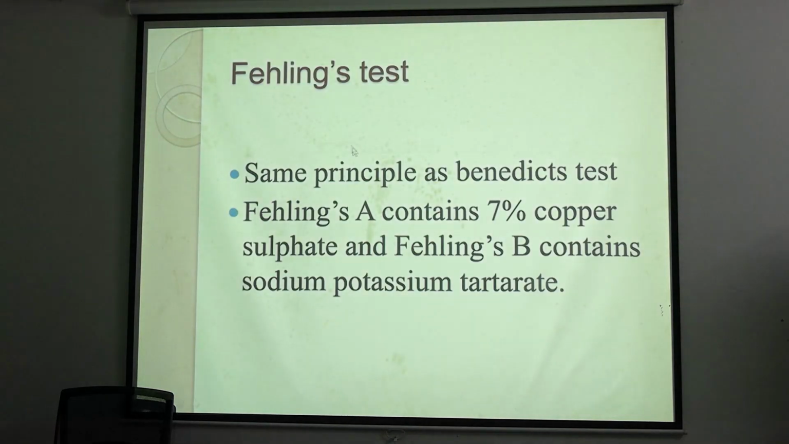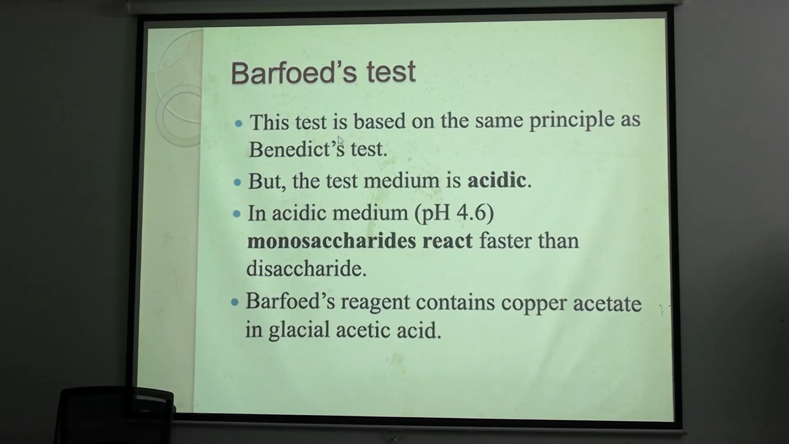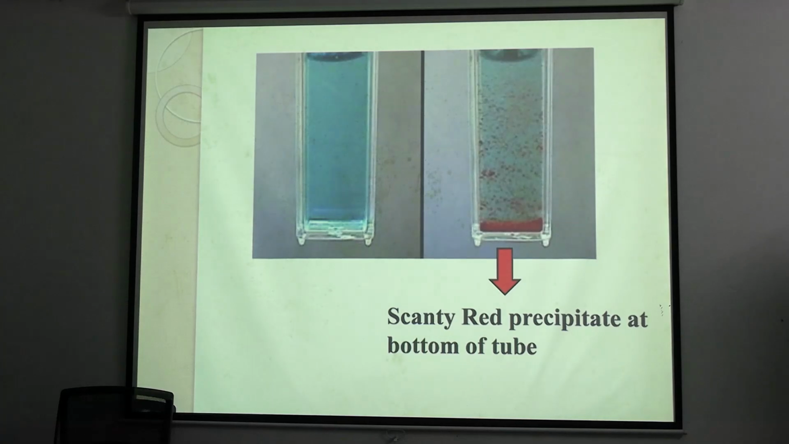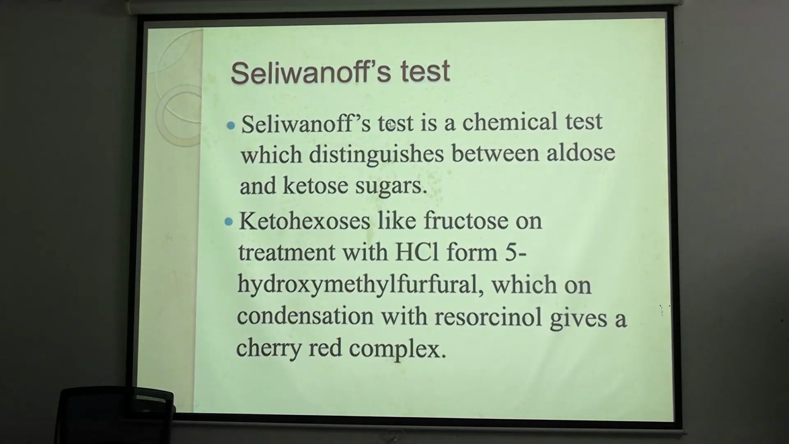Fehling's test, same as Benedict's test, detects whether a sugar is reducing or not. Barfoed test. The Barfoed test is done to detect monosaccharides. Monosaccharides give a positive Barfoed test, and this is how the scanty red precipitates are found in a Barfoed positive.